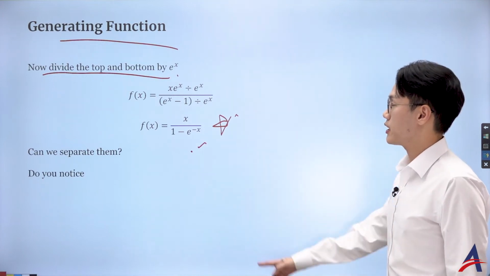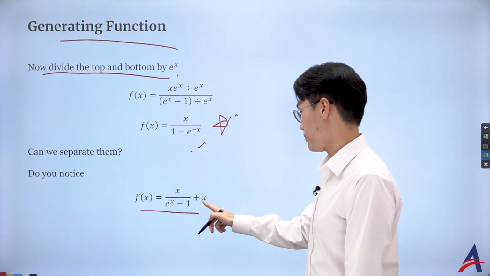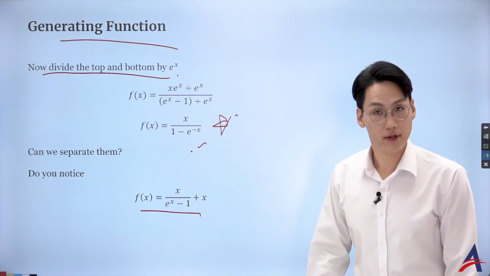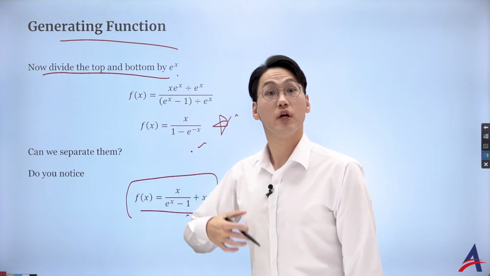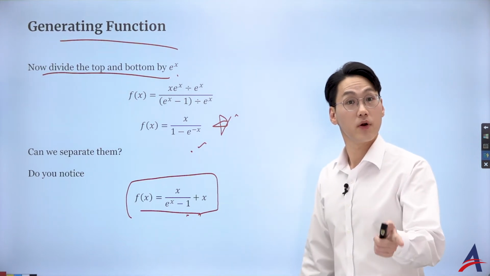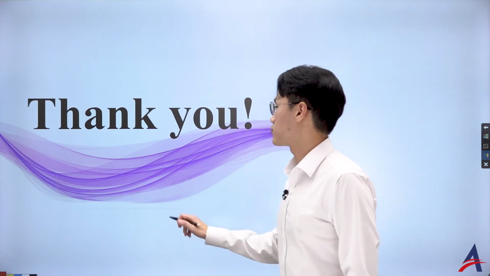And can we separate them? What I want you to notice is that this f(x) actually can be separated like this. If you put it into the common denominator, you actually end up having the same thing. Okay, so that, my friend, is another version of that function whose derivative again will give you who? The Bernoulli number at x equal to 0. Wow, that is a great journey.